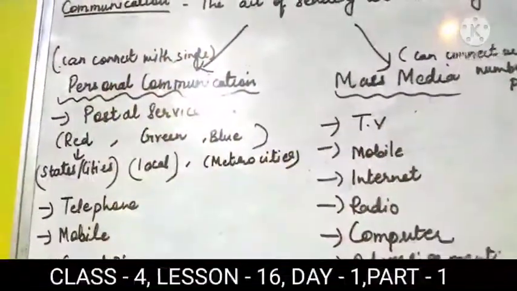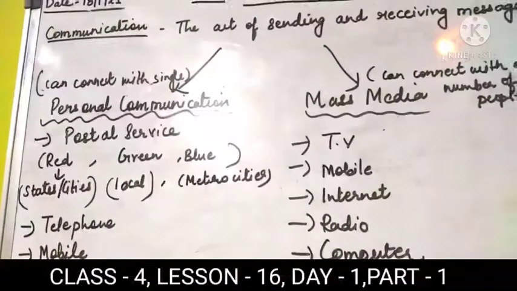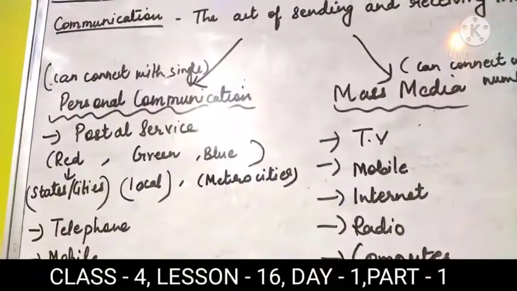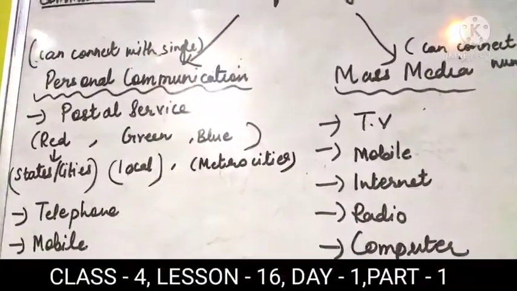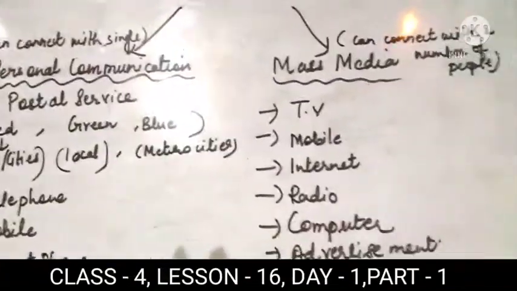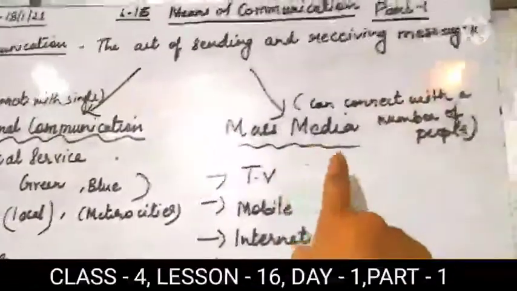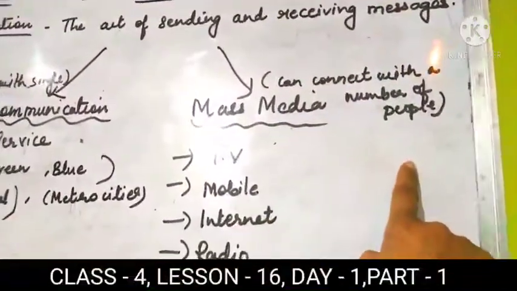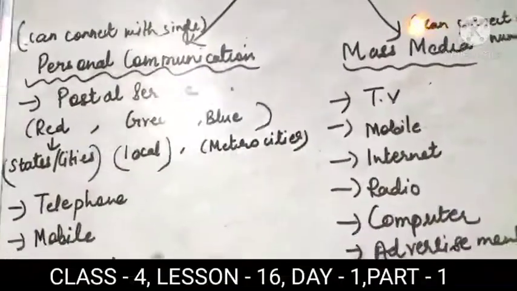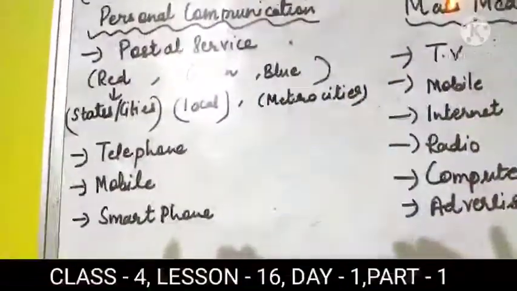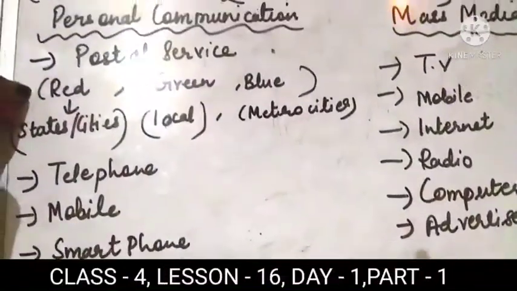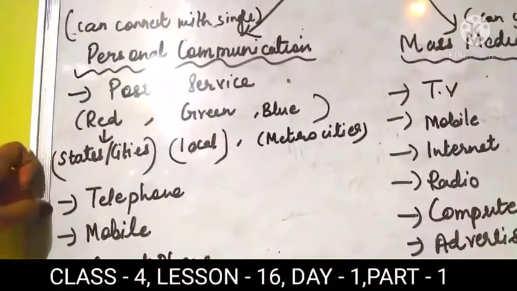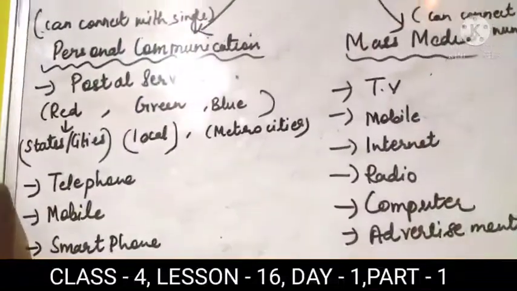See, personal communication is what, student? You can connect with personal communication to only one person, but from mass media you can connect a person with a number of people at a time. Now, personal communication is divided into many parts. One is postal service, next is telephone, next is mobile, and next is smartphone.